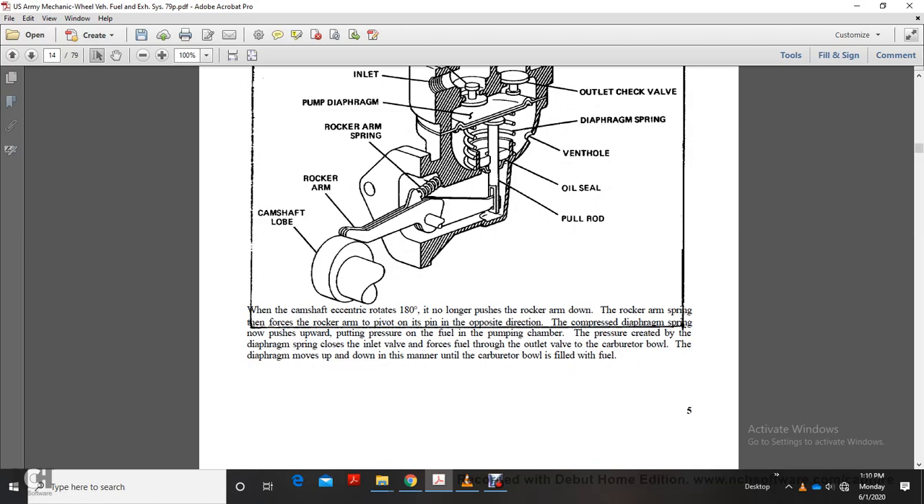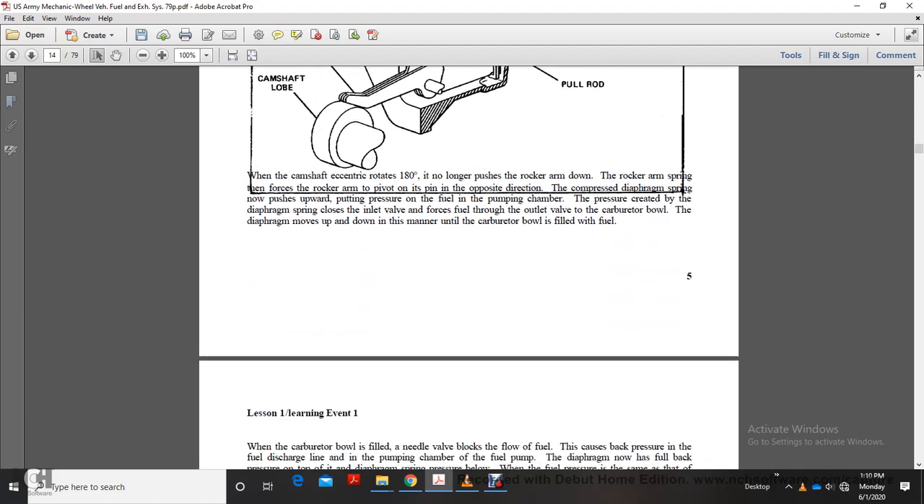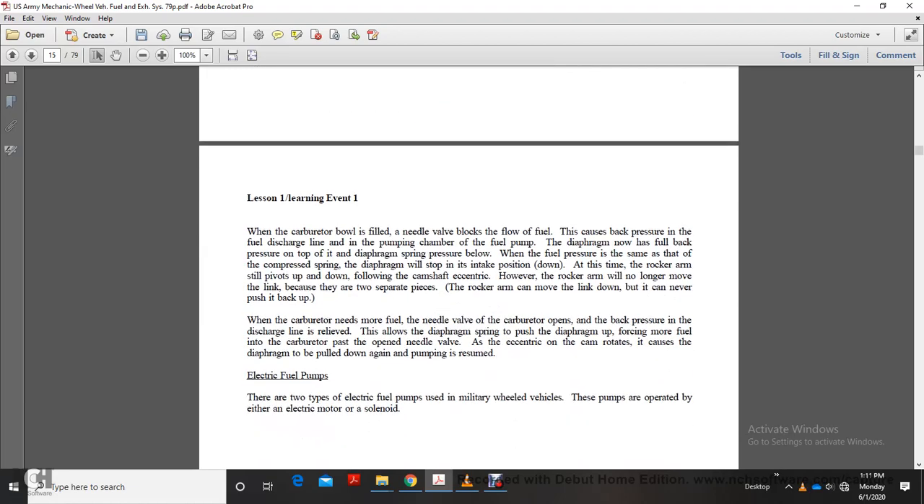When the camshaft eccentric rotates 180 degrees, it no longer pushes the rocker arm down. The rocker arm spring then forces the rocker arm to pivot in the opposite direction. The diaphragm spring now pushes the diaphragm up, putting pressure in the fuel pumping chamber. Pressure created by the diaphragm spring closes the inlet valve and forces fuel out the outlet valve to the carburetor. The diaphragm moves up and down in this manner until the carburetor bowl is filled with fuel.